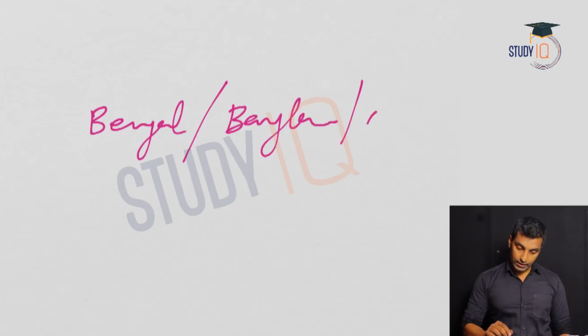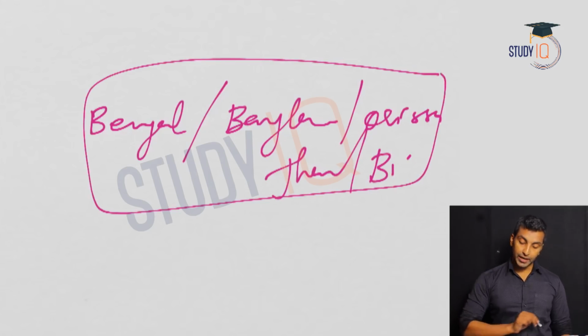Now, what was the cause? Why was Bengal partitioned? If you remember, in the discussion of Lord Warren Hastings, I discussed a question with you. I told you it's a very important mains question. Warren Hastings' period in history is known as the trial and error period, right? I gave you the question, discuss or comment, and I gave you the answer also. When we discussed the answer in the introduction, I told you Bengal at that time comprised a huge area: present-day Bengal, Bangladesh, then Orissa, Jharkhand, Bihar, such a huge territory.